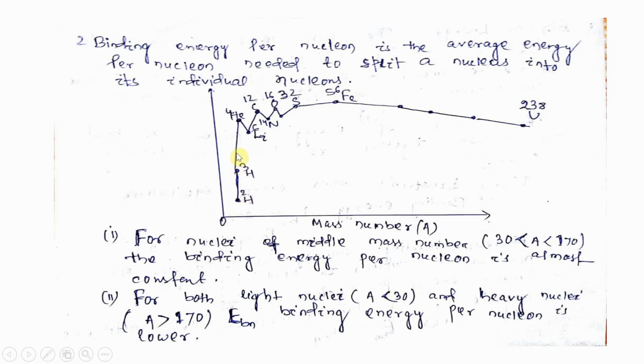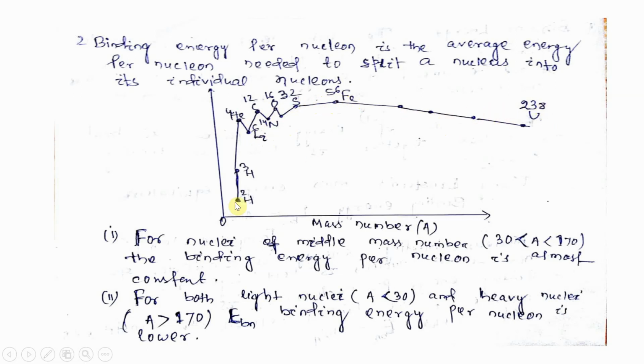The curve is like this. From hydrogen to helium it rises like this, then it moves in a zigzag manner, then afterward here is ferrum, and then it slightly decreases but does not touch zero, just slightly decreasing till uranium 238.